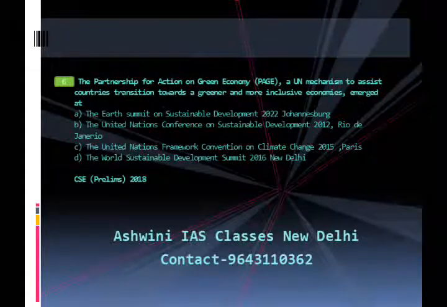The Partnership for Action on Green Economy, in short PAGE, a UN mechanism to assist countries transition towards greener and more inclusive economies, emerged at A. the Earth Summit on Sustainable Development in 2002, Johannesburg. B. the United Nations Conference on Sustainable Development 2012, Rio de Janeiro. C. the United Nations Framework Convention on Climate Change, Paris 2015. D. the World Sustainable Development Summit 2016, New Delhi.